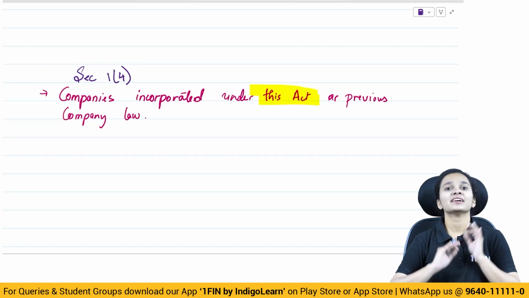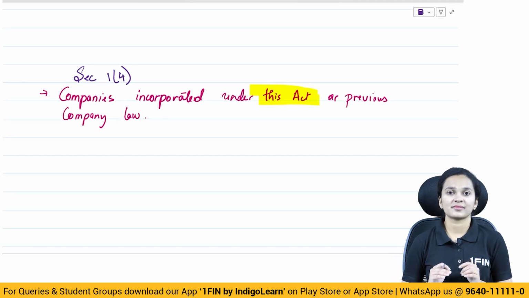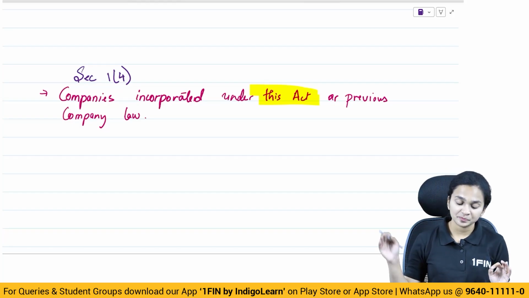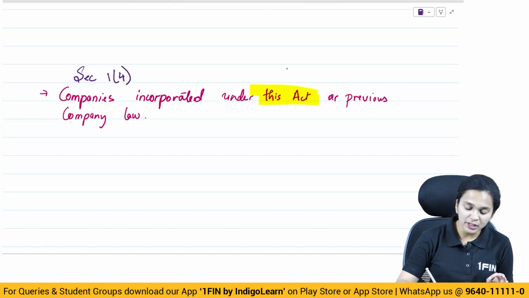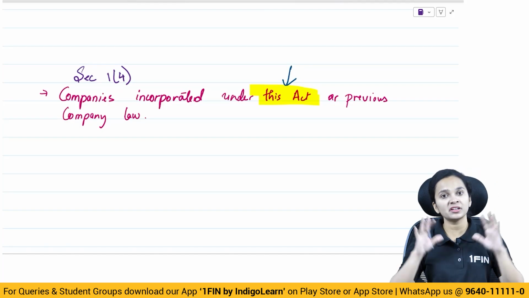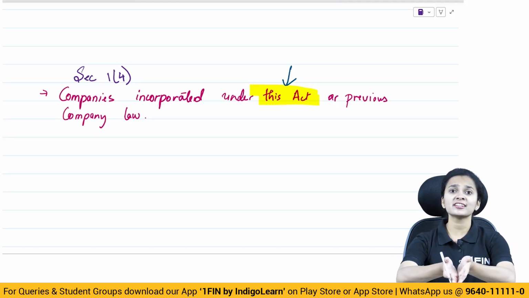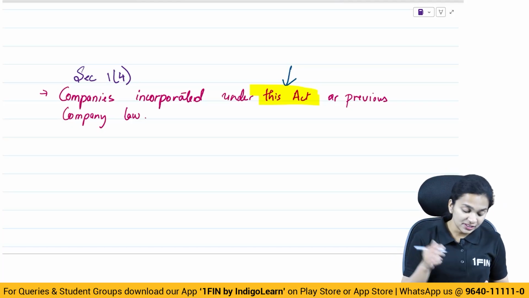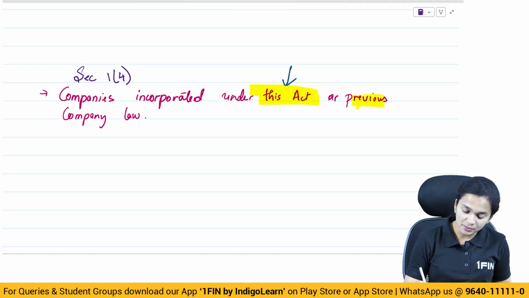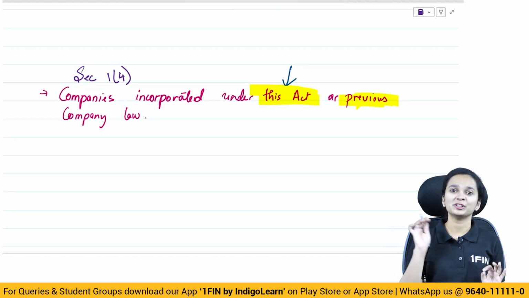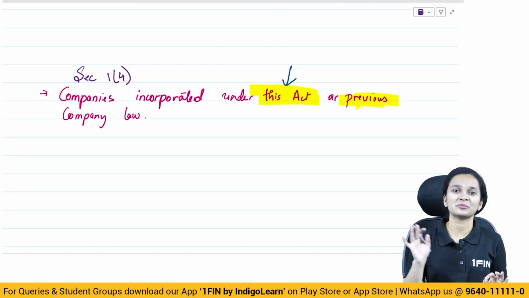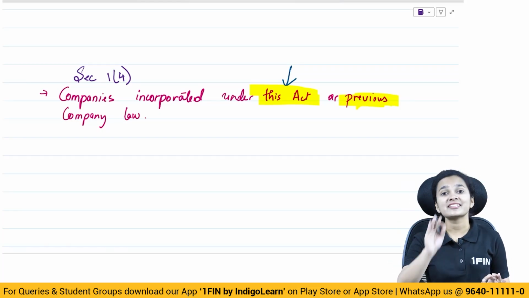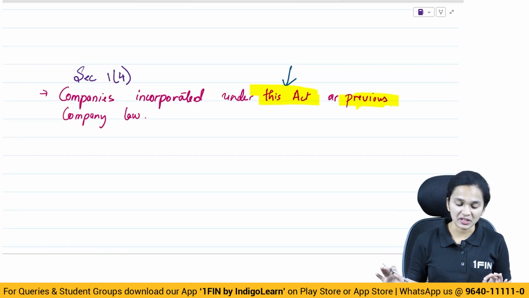That is the reason why the applicability section itself states that this act will be applicable to all the companies which are formed in this act. If you are registered under this act, then you will have to follow this act. However, even if you are registered under any previous company law, no problem, you will have to comply with Companies Act 2013. This act is applicable to your companies as well.